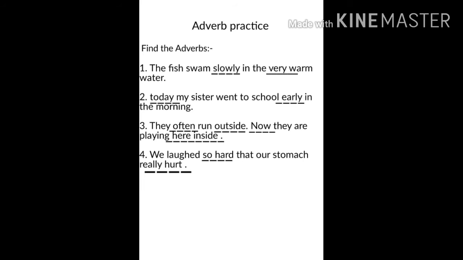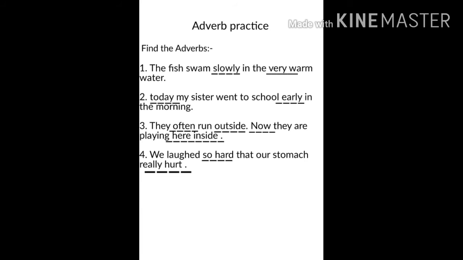Now they are playing here inside. These 2 sentences have 5 adverbs. What are they? Often, outside, now, here and inside. Let's look at the first one, often. Which word in the sentence does often describe? Often describes the verb run. It tells how do they run?